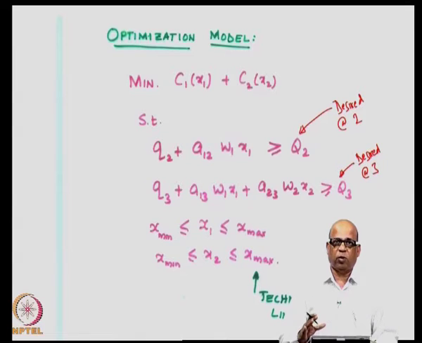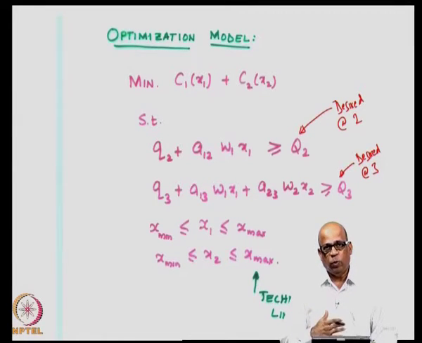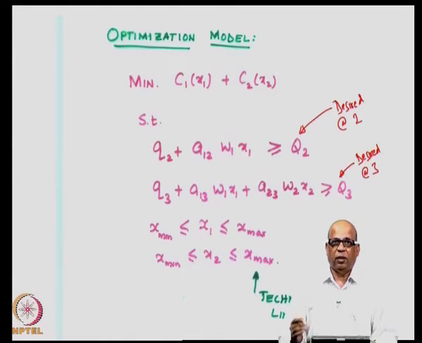This is called a mathematical formulation of the optimization problem. And so, in almost all situations, we understand the problem physically and state the problem in linguistic terms first, and then convert these problems into mathematical statements such as these. And this becomes the mathematical formulation of the problem.